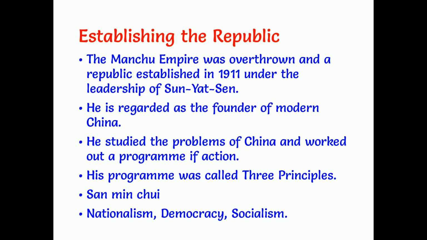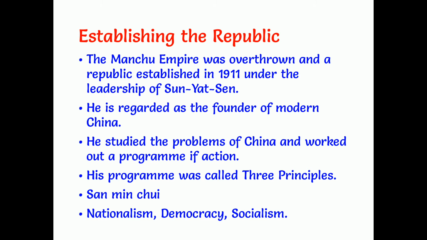At the same time, a republic was established in China. How was this republic established? The Manchu Empire was overthrown and a republic was established in 1911 under the leadership of a person called Sun Yat-sen. What is the name of the person, children? Sun Yat-sen. So, Sun Yat-sen is regarded as the founder of modern China. Under his leadership, China developed a lot. Before, China used to have very old traditional practices, and all those practices were taken away under the leadership of Sun Yat-sen. He studied the problems of China and worked out a program of action.